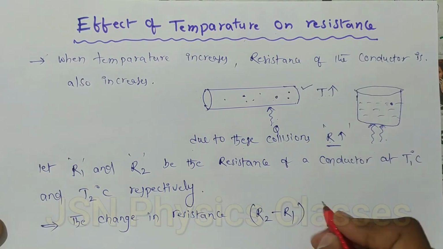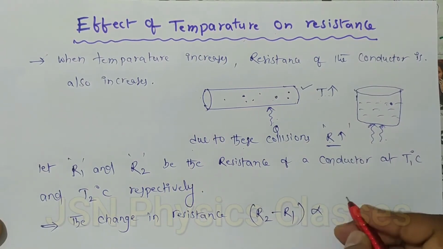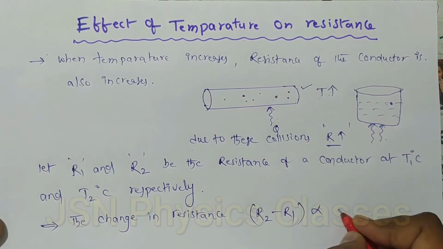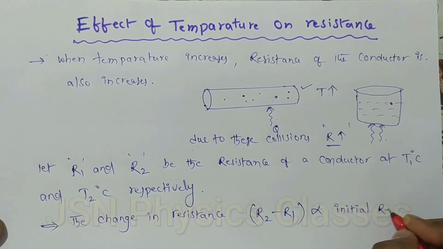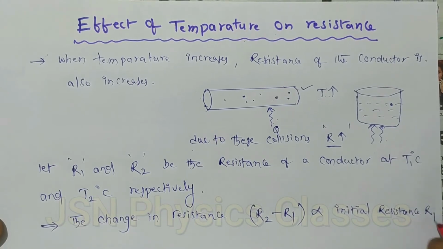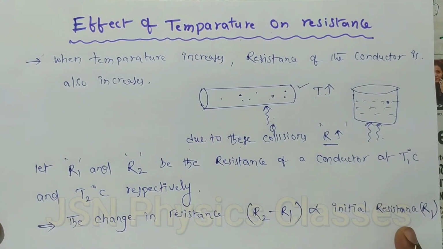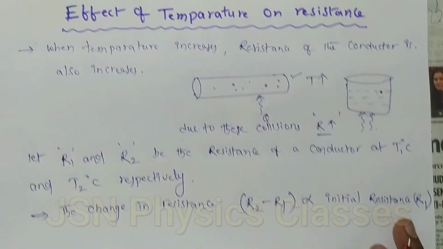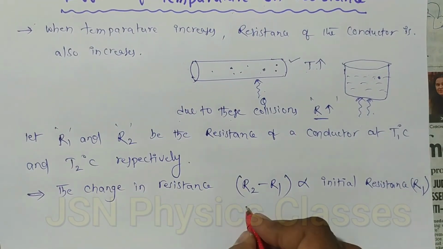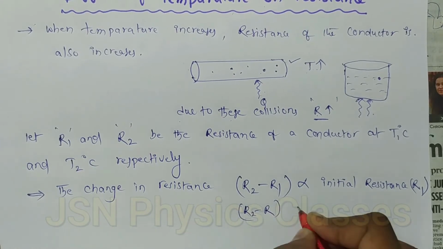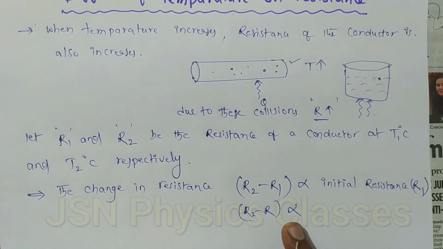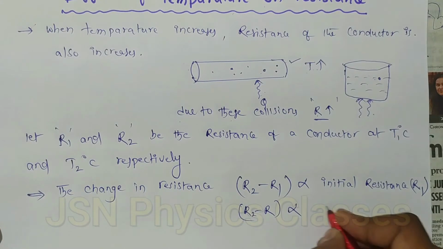This change in resistance is directly proportional to the initial resistance, that is R1. R1 is the initial resistance. Also this change in resistance, R2 minus R1, is directly proportional to the change in